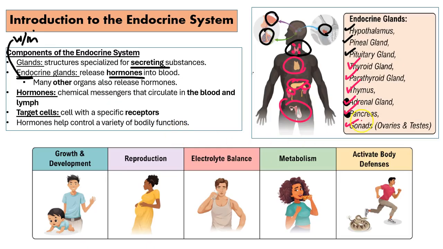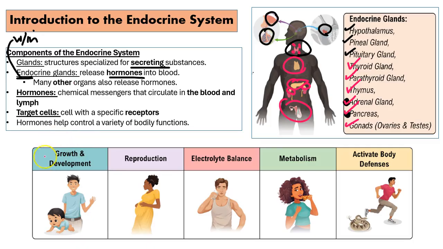So these hormones that are coming from all these different glands are going to be those chemical messages that circulate in the blood and the lymph. And it's going to hit a target cell. Why is it called a target cell? Because that cell has a specific receptor. Okay? And because of all these details when it comes to hormones and the fact that it has a specific receptor, these hormones can control a variety of bodily functions.